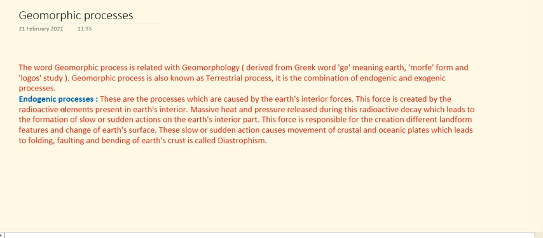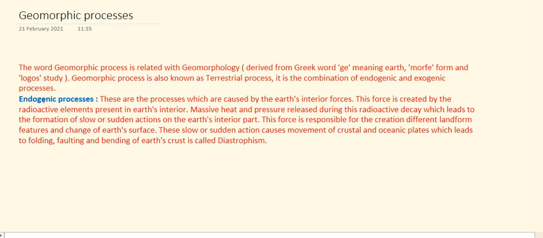Now, endogenic process. What is an endogenic process? These are the processes which are caused by the Earth's interior forces. This force is created by the radioactive elements present in Earth's interior. Massive heat and pressure are released during this radioactive decay, which leads to slow or sudden actions in the Earth's interior part. This force is responsible for the creation of different landform features and change of Earth's surface. These slow or sudden actions cause movement of crustal and oceanic plates, which leads to the folding, faulting, and bending of the Earth's crust, and it is known as diastrophism.